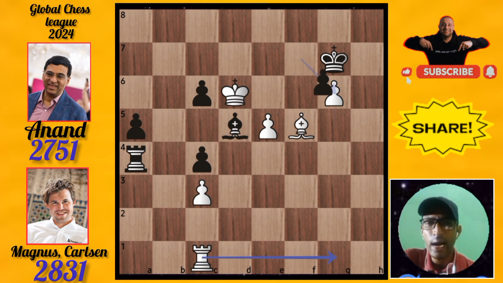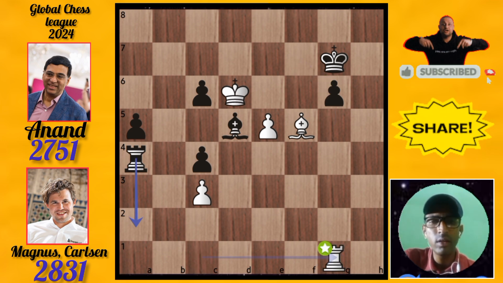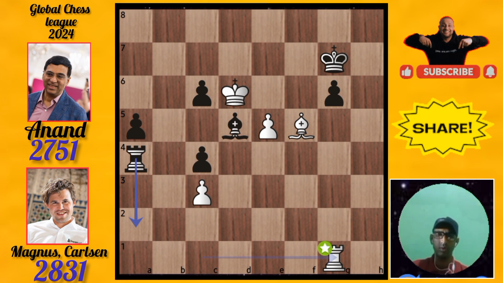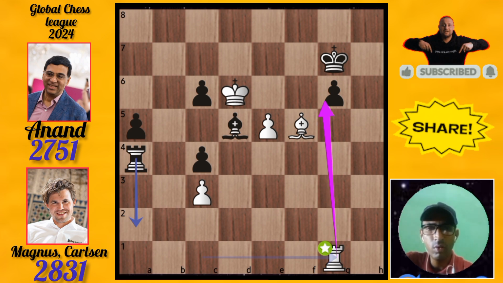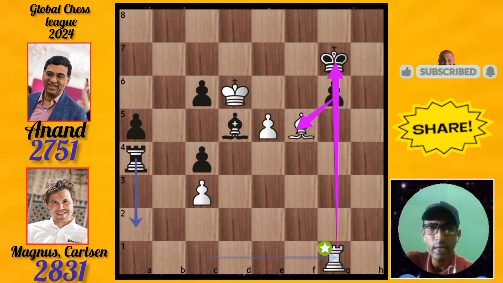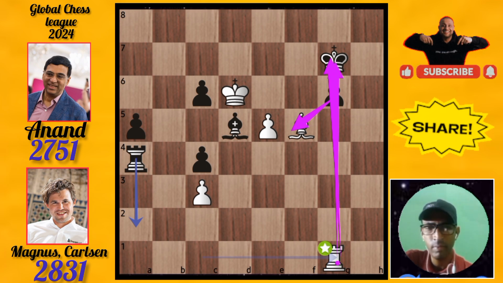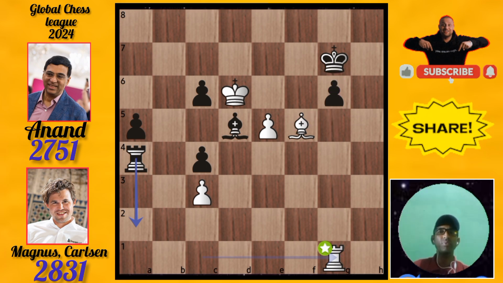Viswanathan Anand. Anand captures the pawn with the pawn. Then the rook comes here. He cannot capture the bishop with the pawn because there is the rook. We will see. I will show you. This rook comes to this line. This pawn cannot capture this bishop because there is a check. Okay. Then we will see how to carry this match.